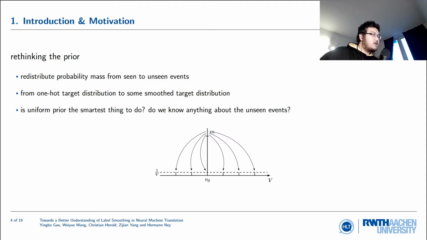Before I show you the derivations and the theory, I would like you to take a moment and rethink about the prior distribution. Originally, we have a one-hot target distribution, so 1 at the target word v0 and 0 elsewhere. What label smoothing is doing, essentially, is discounting some probability mass m and redistributing it uniformly, or equally, across the whole vocabulary. A natural question to ask ourselves is, is that the smartest thing to do? Or do we know anything about the unseen events?